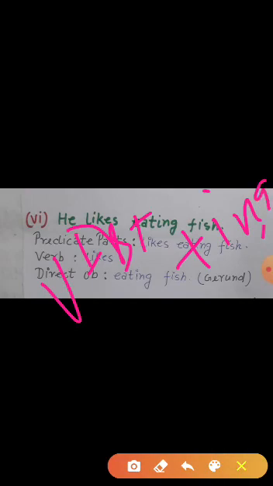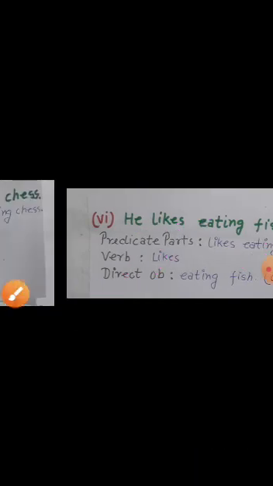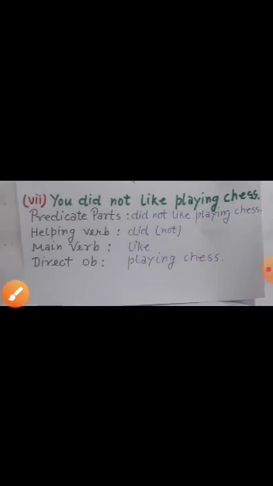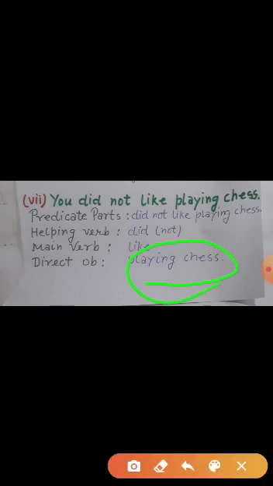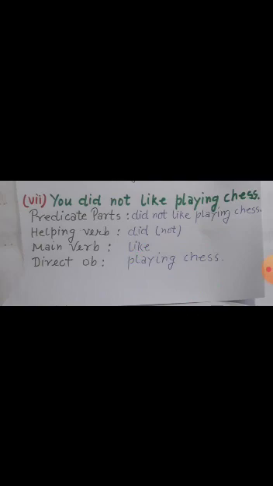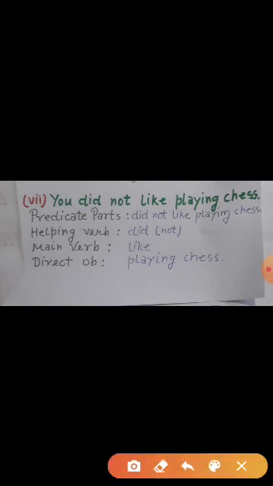Next, you did not like playing chess. In this, helping verb is did, like is main verb, and playing chess is direct object. Now let me tell you something. Here you can see two verbs, like and playing. Remember, in a simple sentence there is only one finite verb. So like is finite verb and playing is non-finite verb.